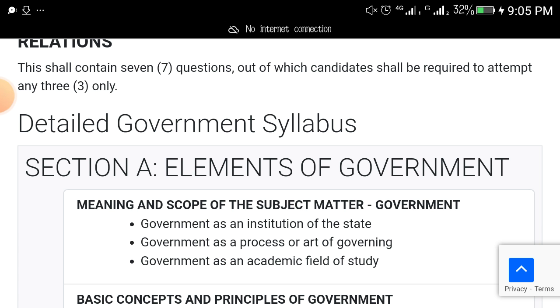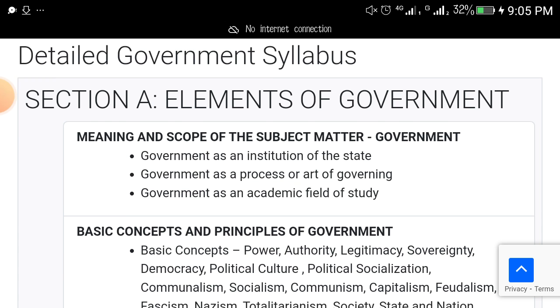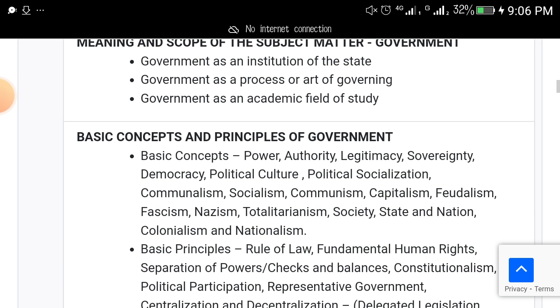Let's go into the topics. Number 1 topic is meaning and scope of the subject matter. That is meaning and scope of government. The 3 areas that we set questions on are government as an institution of the state, government as a process or art of governing, government as an academic field of study. This thing will come out.